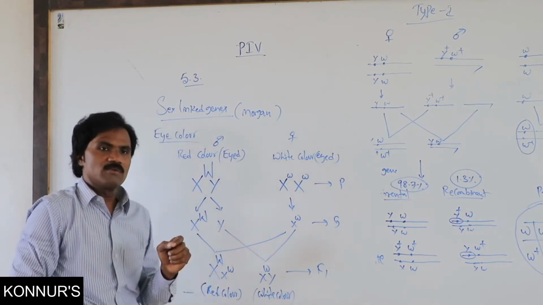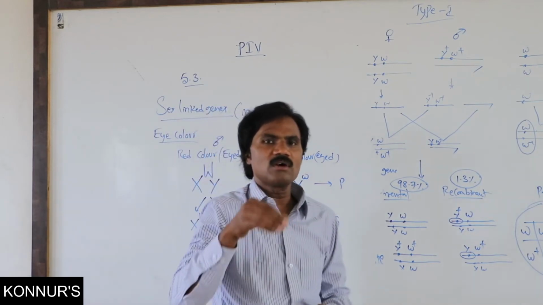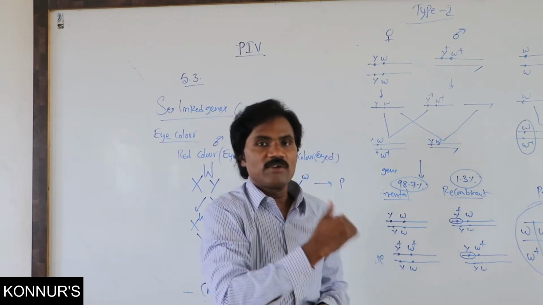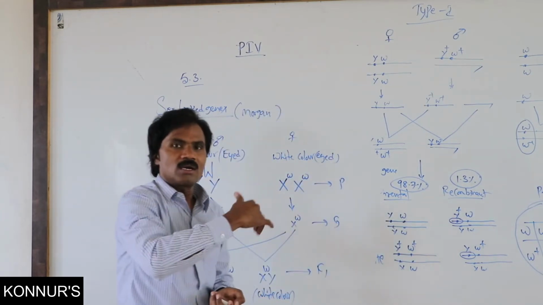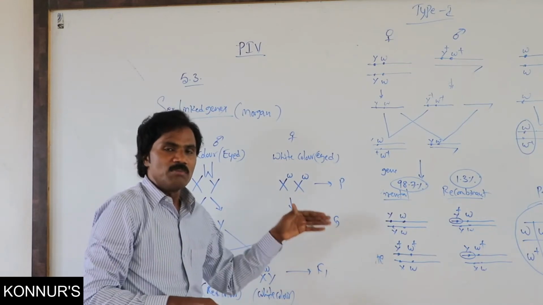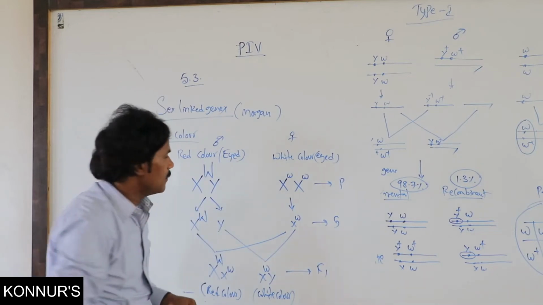Normally sex-linked traits are mostly recessive, with more influence on males. It is transferred through the X chromosome, but it immediately affects males rather than females.